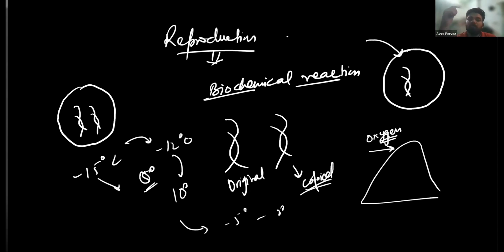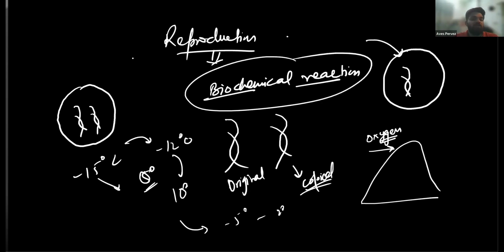Every time DNA is copied, it is copied by a biochemical process, and no biochemical process is 100% accurate and reliable. We cannot say that the copied DNA is exactly the same as the original one. It must have some changes. And if there is a change in DNA, it may result in changing the appearance of the body, color, or adaptation. It results in change among the organisms. Got it? Everybody understood?